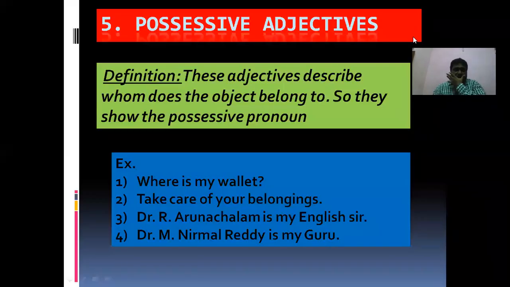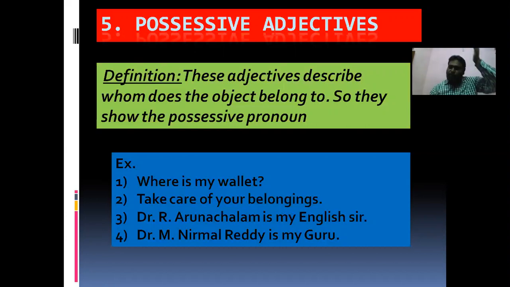The possessive adjectives. The title already indicates possessive. What is possessive? It tells about ownership, belonging. In pronouns we have seen that, due to their nature, pronouns can work as 4 types.